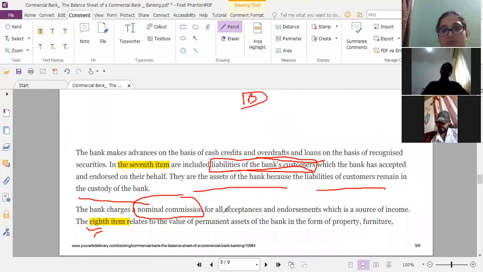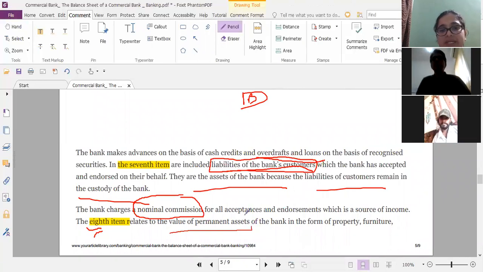relates to the value of permanent assets. This eighth item is nothing but the permanent asset. What is a permanent asset of the bank? The property in which it has invested is another permanent asset of the bank, right?